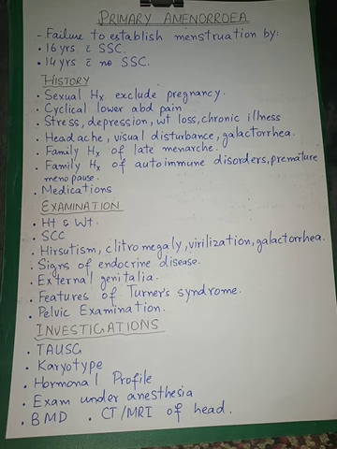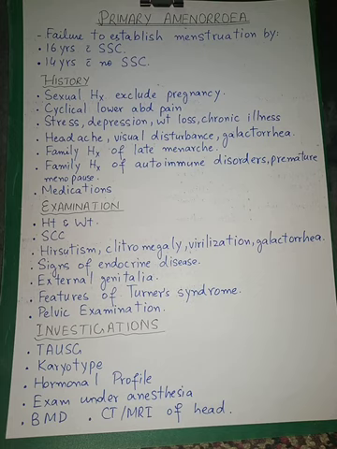Failure to establish menstruation by 16 years of age in girls with normal secondary sexual characteristics, and/or 14 years of age in girls with no secondary sexual characteristics.